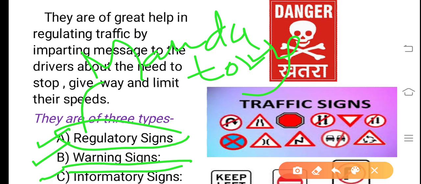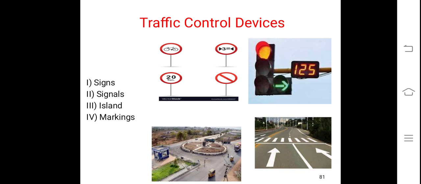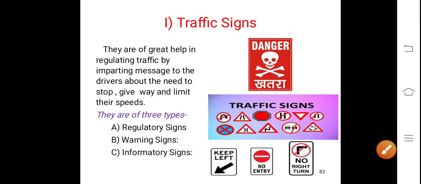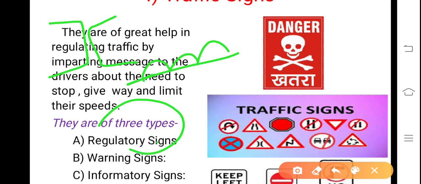The name itself suggests it warns the driver that you are approaching nearer to a narrow bridge. Narrow bridge. You can show narrow bridge. Or there may be humps on the road. Or there may be a sharp bent curve towards the left side or towards the right side. All these figures are given here.